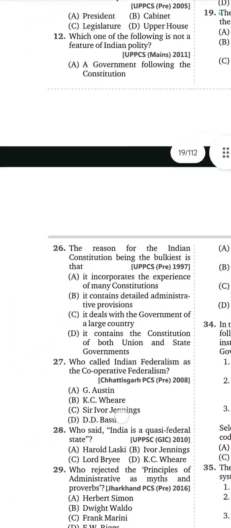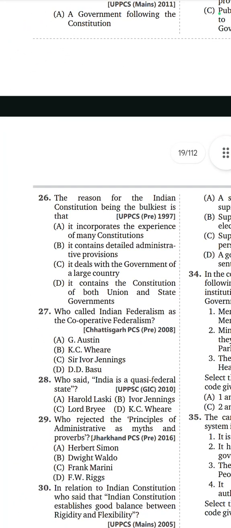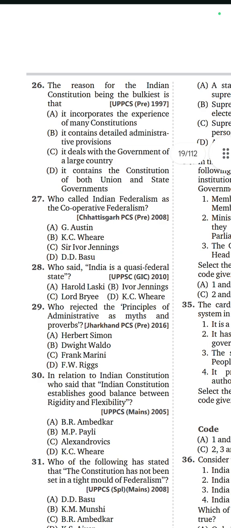26th question. The reason for the Indian constitution being the bulkiest is that, option D, it contains the constitution of both union and state governments. 27th question. Who called Indian federalism cooperative federalism? Option A, Austin, G. Austin.